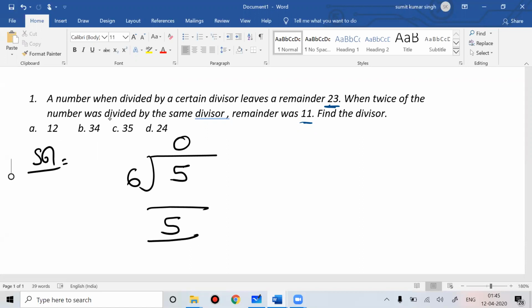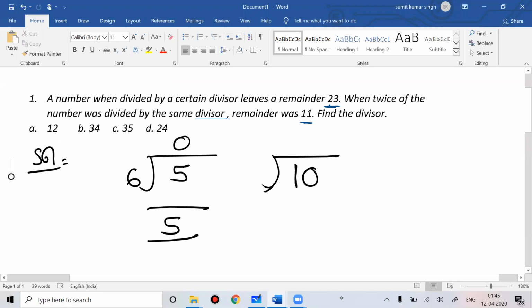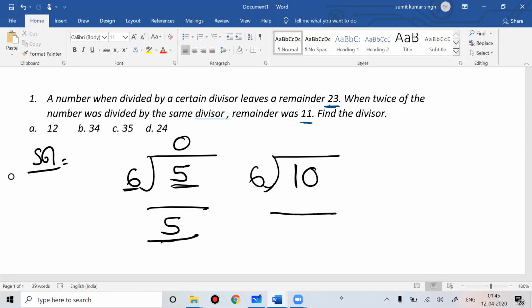Now understand one thing: if I double the number, making 5 into 10, the remainder will also get double. Whatever changes you make in the dividend, the same changes will happen to the remainder.